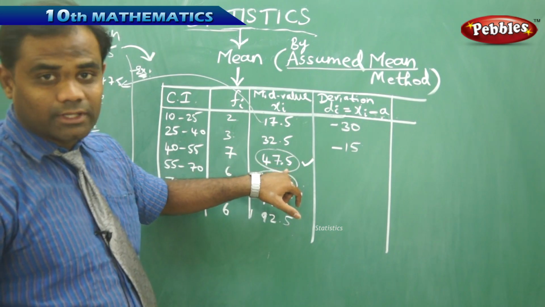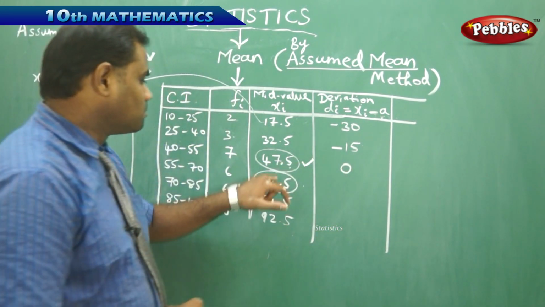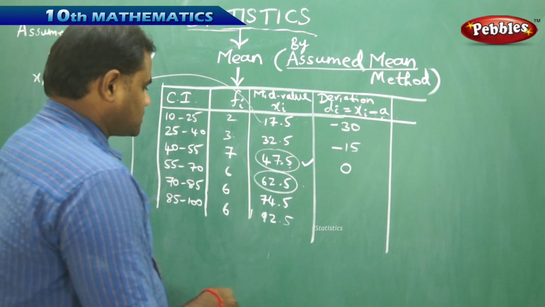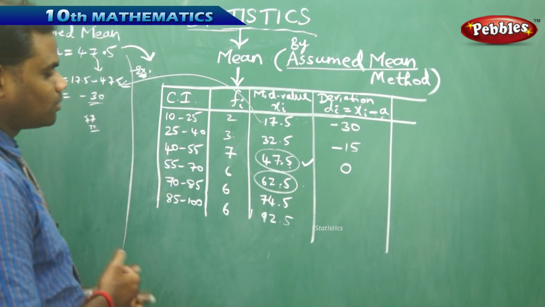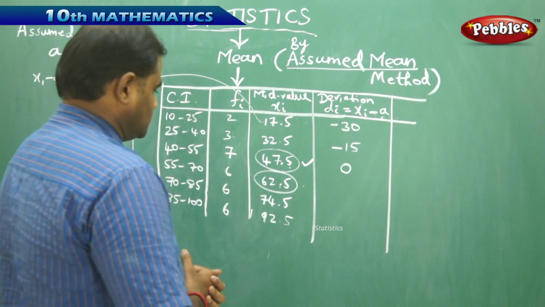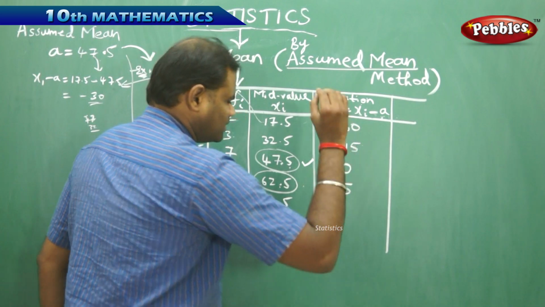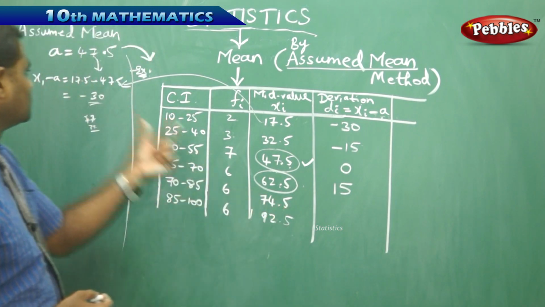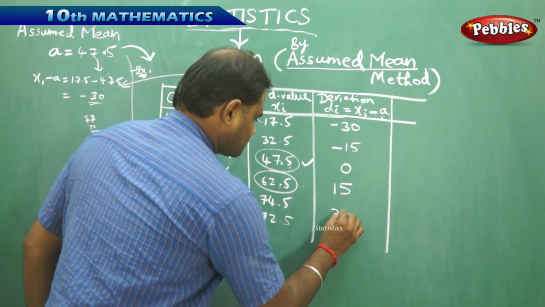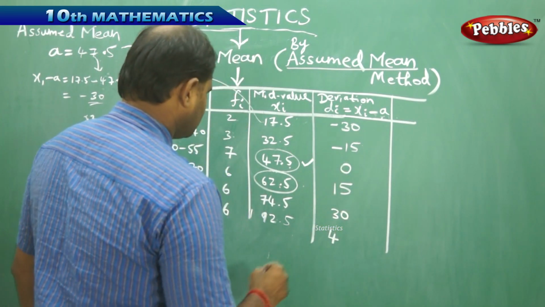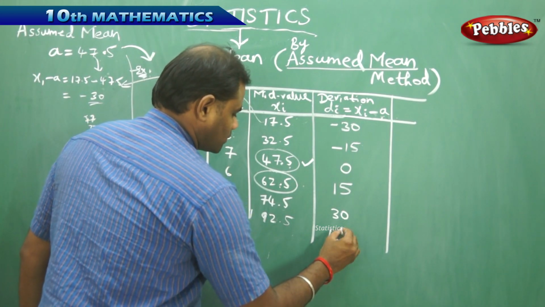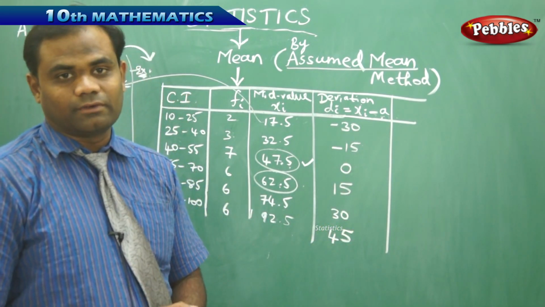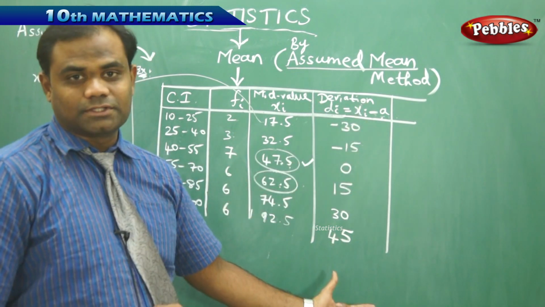Similarly, for x3 equals 47.5, I get 0 because the assumed mean is 47.5 itself, and subtracting it from the same number gives 0. Then 62.5 minus 47.5 gives me 15. Similarly, 77.5 minus 47.5 gives me 30, and then 45. So for each of the values, we get minus 30, minus 15, 0, 15, 30 and 45 as the deviations di.